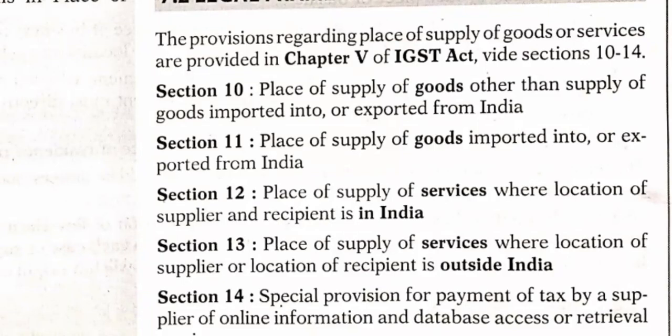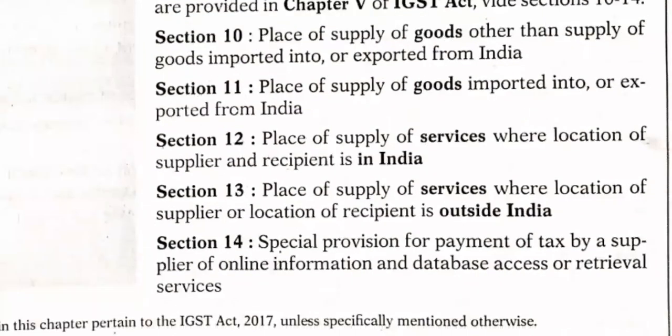Section 12, place of supply of services where the location of the supplier and recipient is in India. Section 13, place of supply of services where the location of the supplier or recipient is outside India. Section 14, special provision for payment of tax by a supplier of online information and database access or retrieval services. These are the provisions which help us find out the destination of supply as well as the place where we are supplying that particular thing.